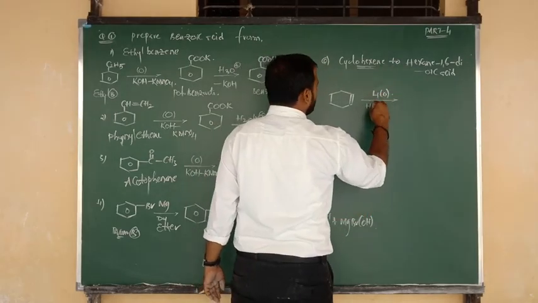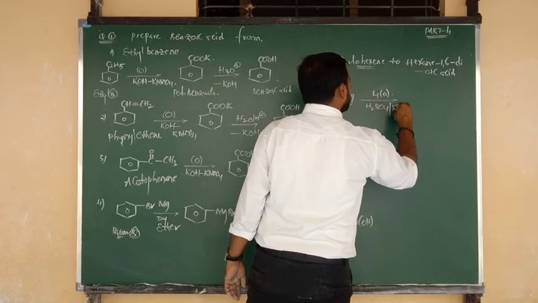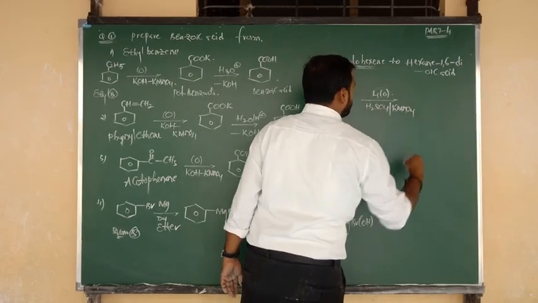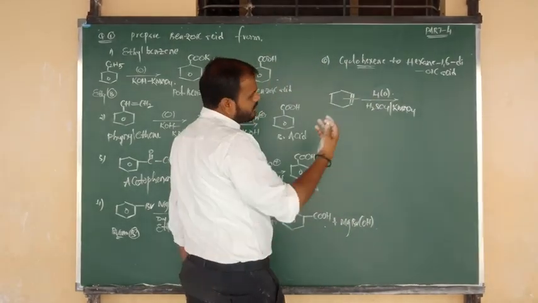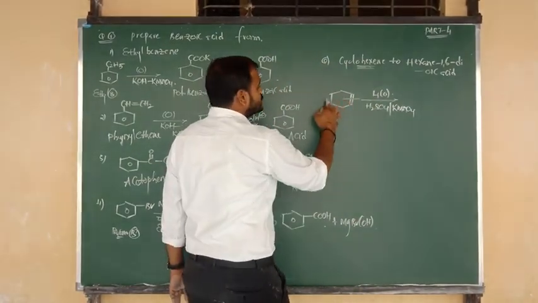Oxidation takes place using acidified potassium permanganate. So simply, bond breaking takes place. The double bond is cut.